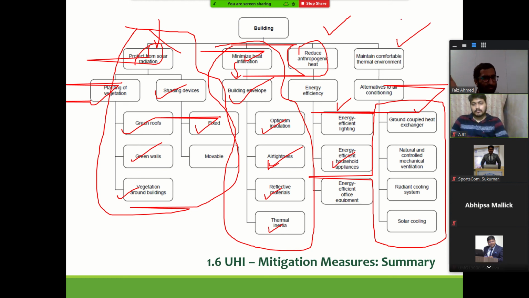There are star ratings for ACs, right? So like that, for each measure, each active strategy, there are specific standards, or you can say benchmarks. So using a high standard benchmark in all these cases will help in reducing the heat that is dissipated into the city. So that's about building.